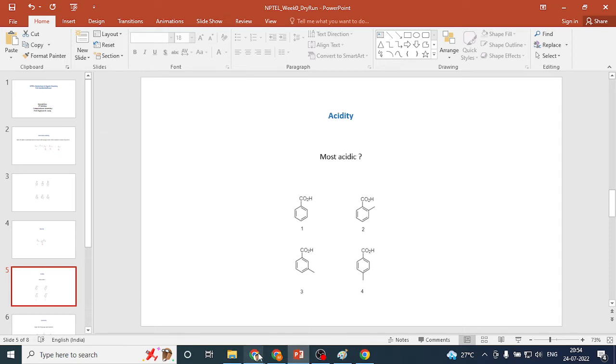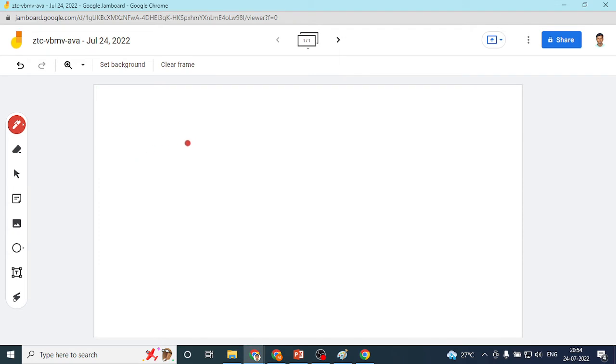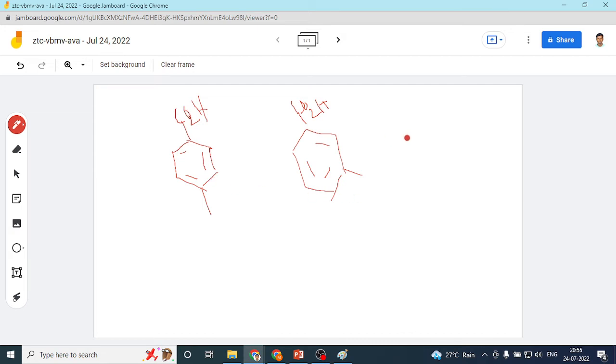Let's come to our friendly whiteboard and then clear the frame. So what we know is, let's come to this one. First we will compare this para substituted and meta substituted. So we have COOH, okay, and the corresponding meta one, COOH. Now it will form the anion, like I am not drawing the full form here, COO minus, and then there will be H plus.